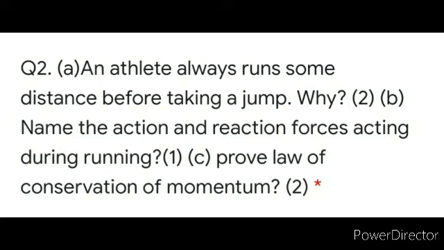B part, name the action and reaction forces acting during running. When you run, you apply force onto the ground. Fine. And the ground applies force onto you. So when you are running, the force which you apply on the ground is the action force, and as a result the ground will apply force onto you, that is the reaction force. This is of 1 mark, so half a mark for action and half for reaction.